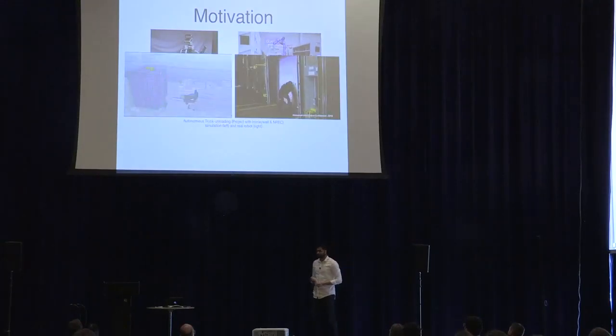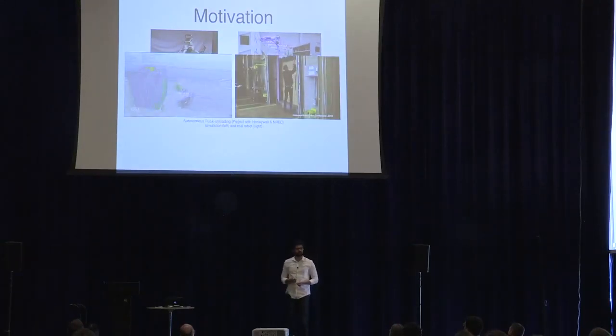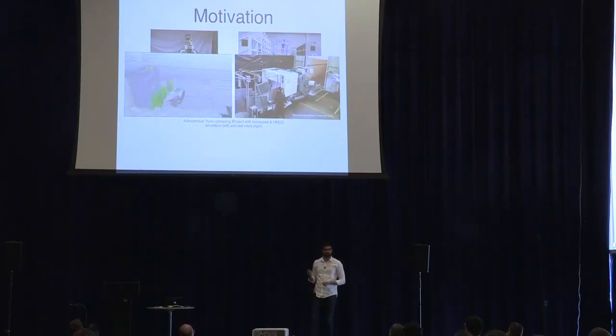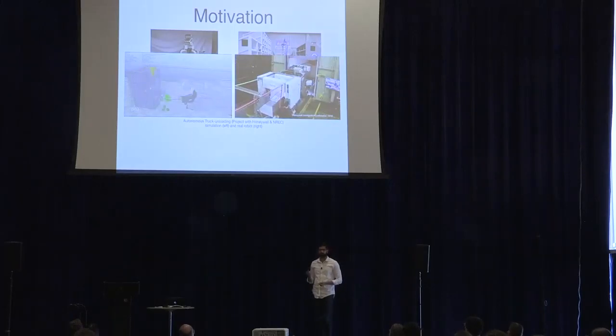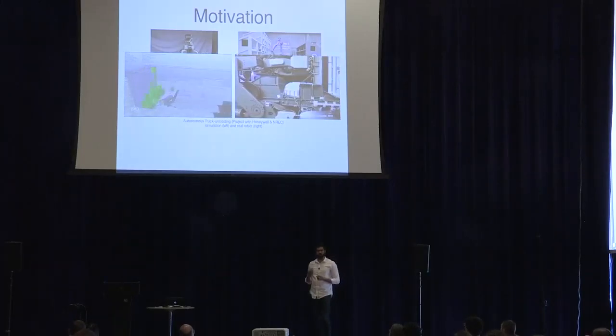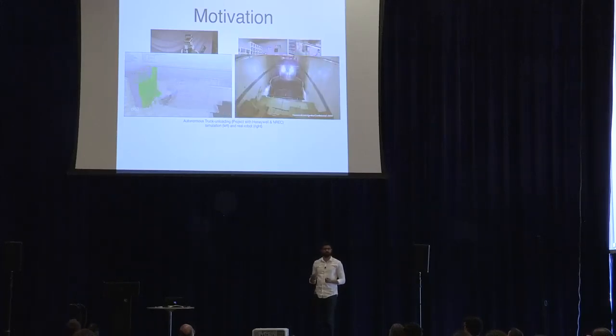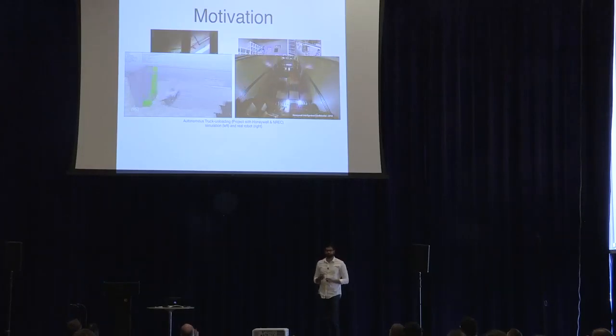Finally, in this last example, this is a project that we are doing in collaboration with Honeywell and NREC at CMU. It's a truck unloading robot that you see. The task here is to unload boxes from these delivery containers, and we want to increase the throughput of the system. So we want to increase the rate at which the robot is unloading boxes. So again, we don't want extra delays or overheads because of lazy motion planning.